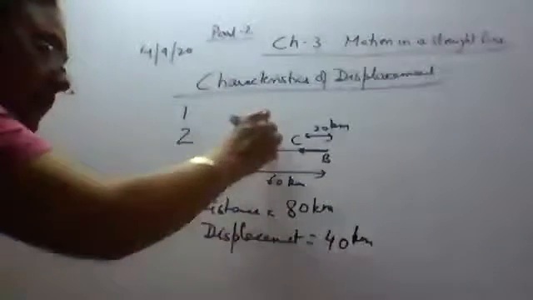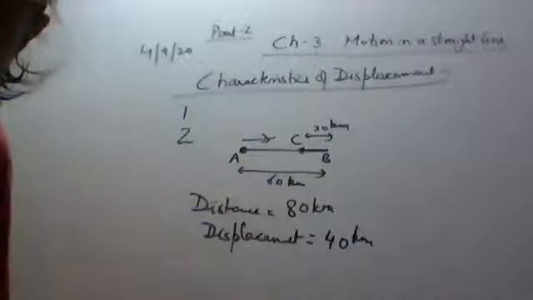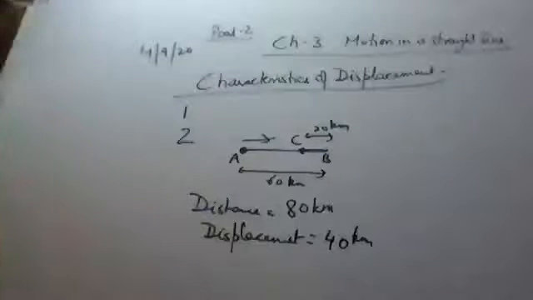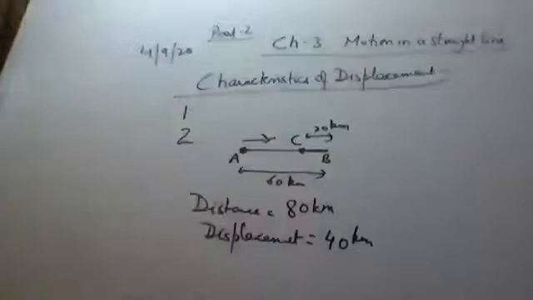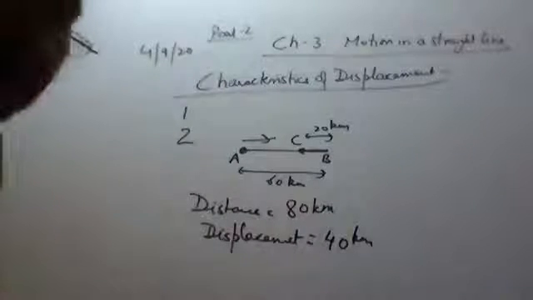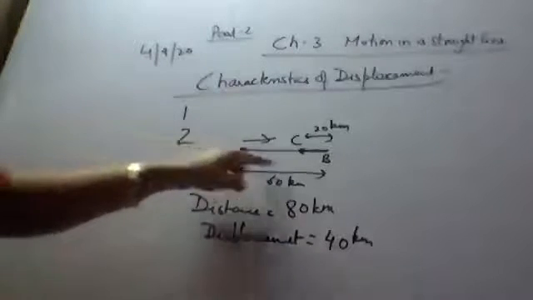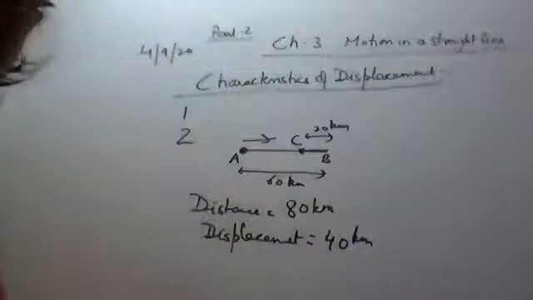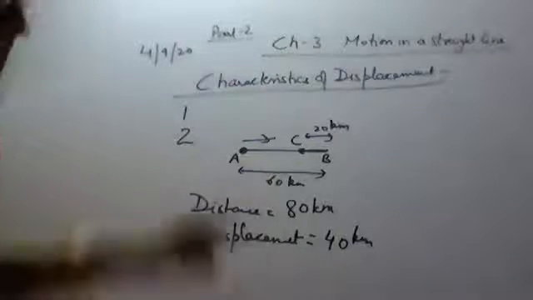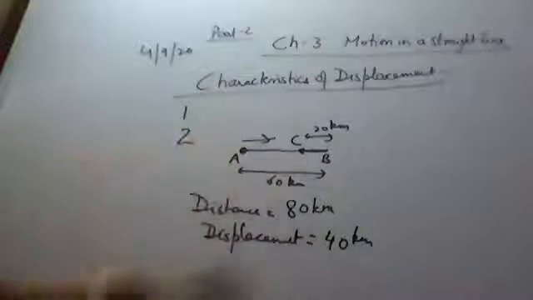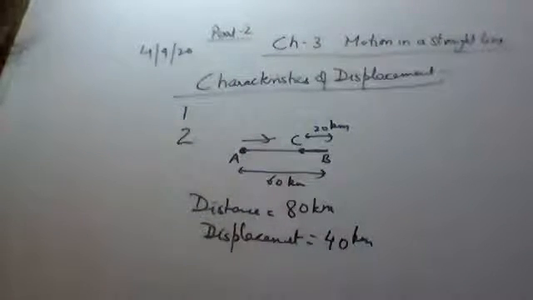Now the displacement is, any doubt? The displacement is directed from initial to the final position. According to the sign convention, towards right, that is towards positive axis, we take it to be positive.